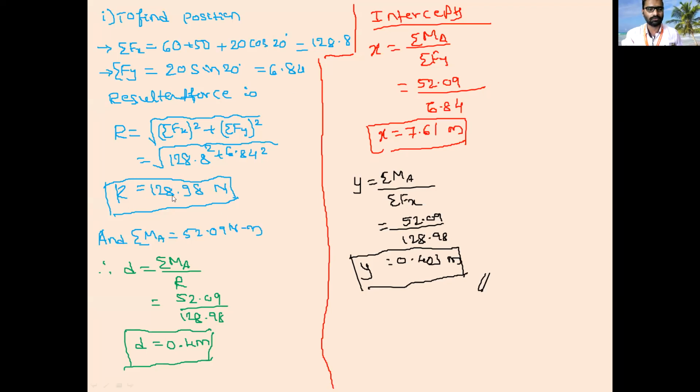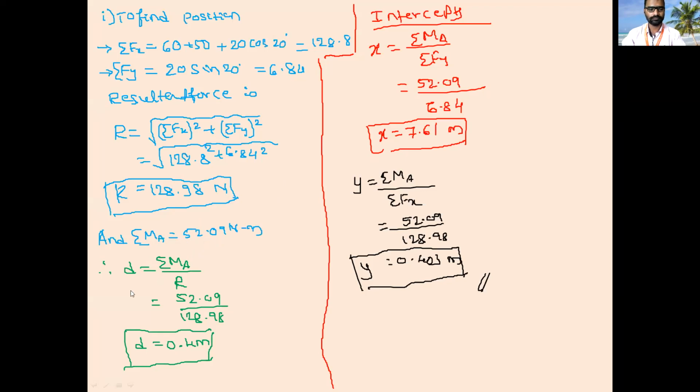Next, our resultant is 128.98 Newton. Then I have not determined the direction. Alpha you have to find out. What is the value of alpha? 3.04. Is it correct? Yes, sir. Okay, in which quadrant will it come? First, second, third, fourth? First quadrant. Sigma fx is positive, sigma fy is positive. Both are positive means it is first quadrant. Nice.